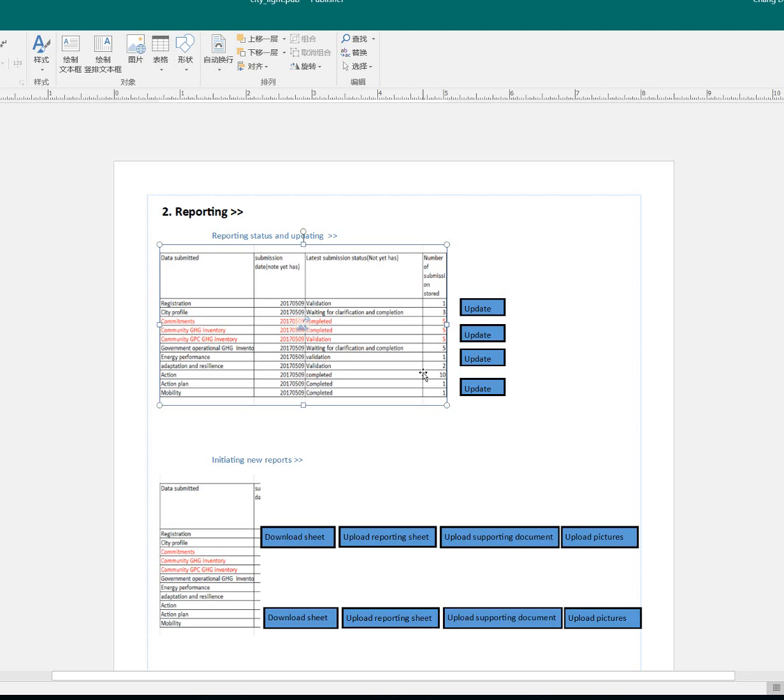So the city will trigger a request to the database, and therefore the reporting sheet in the selected language will be downloaded. When the reporting sheet is downloaded, the page will also be directed to a new page with text already prepared, saying thank you for downloading the sheet.